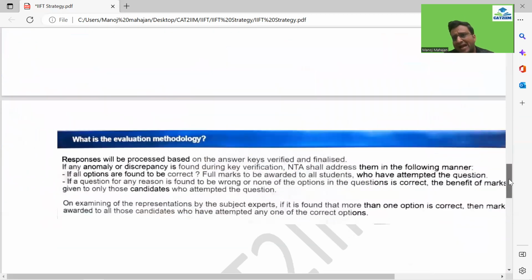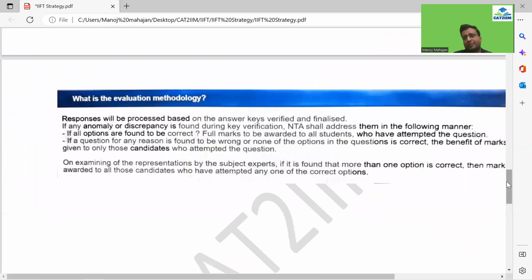Now, one very, very important and interesting thing, guys, I'm going to tell you. I've already talked about the strategy that you can follow. This is something very interesting. In the IIFT, they have the tendency to give a lot of questions with errors, right? Not purposely. Some problem in making the paper, guys, they make errors. So please remember how they are going to tackle it. Let me tell you how the NTA is going to address that.